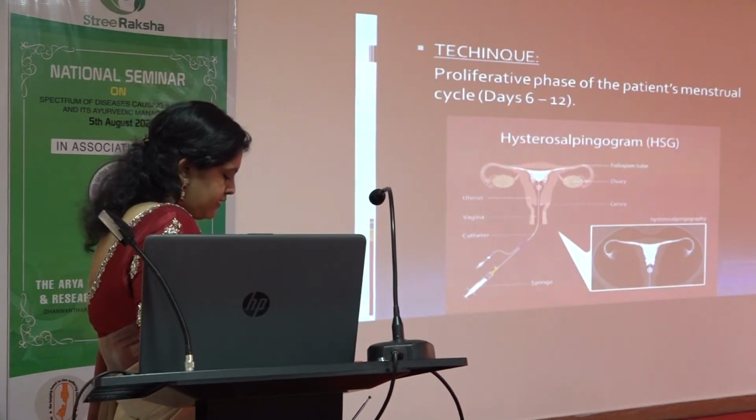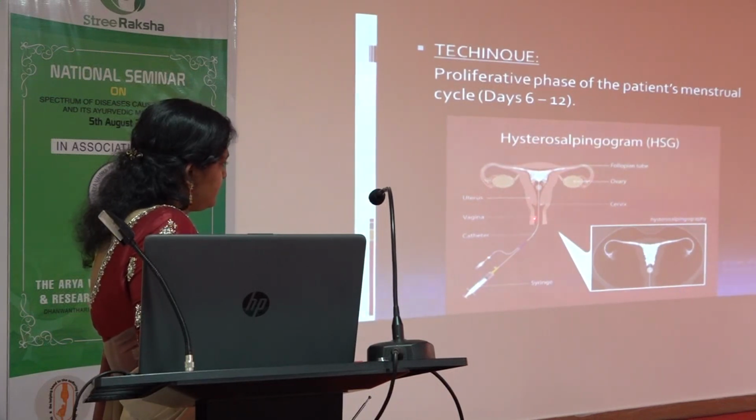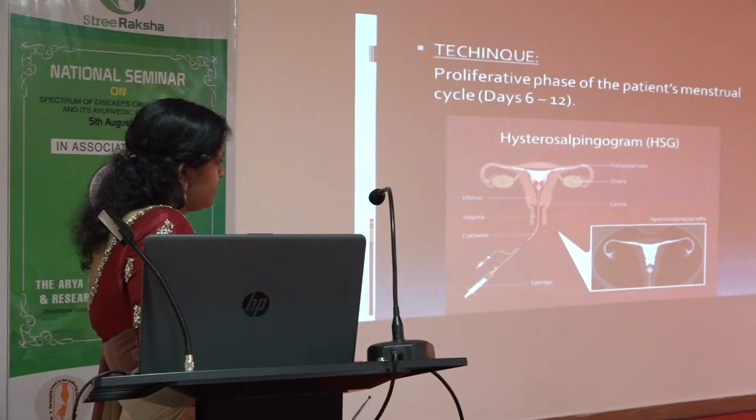So this is the normal uterine HSG procedure. What we do is we insert a tube inside the vagina and inject the contrast, and we watch on the X-ray. The contrast will go inside the endometrial cavity, go into the fallopian tube, and come out.